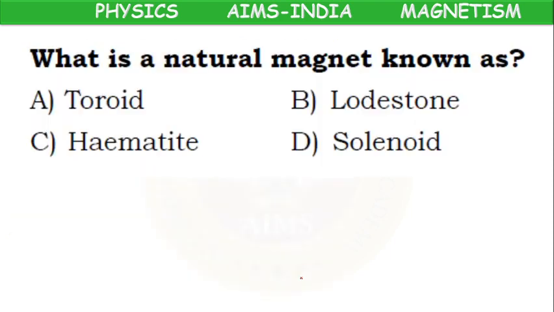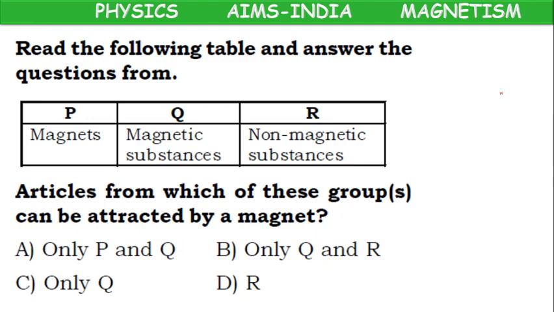Okay children, try to guess the answer. What is a natural magnet known as? Toroid, lodestone, hematite, solenoid. What is the answer? Lodestone. Already we have told, lodestone will show the direction. So, okay children, lodestone is the correct answer.